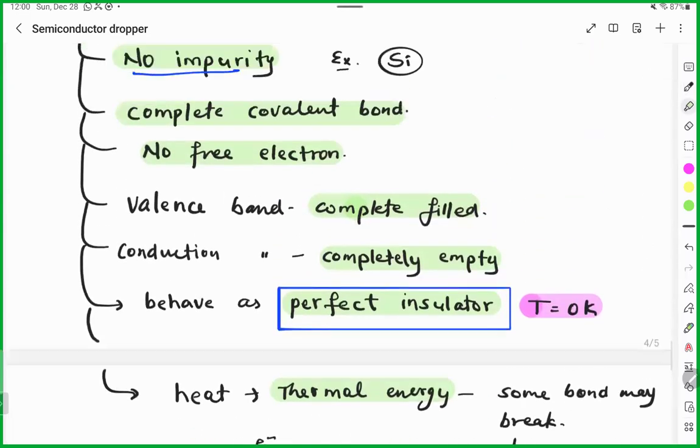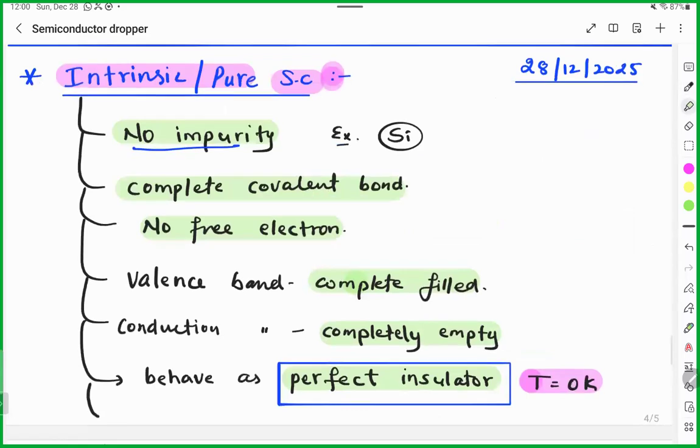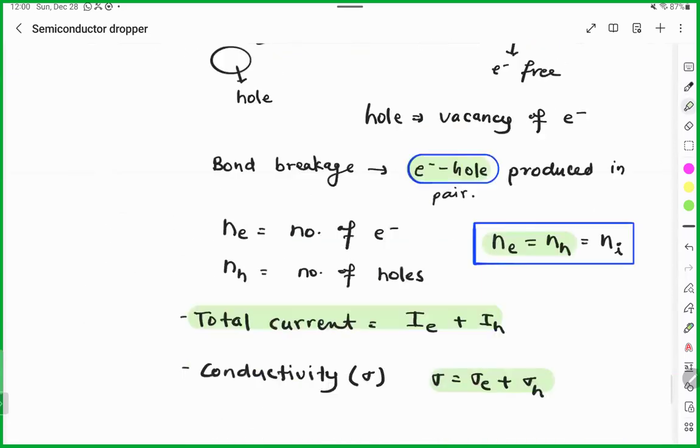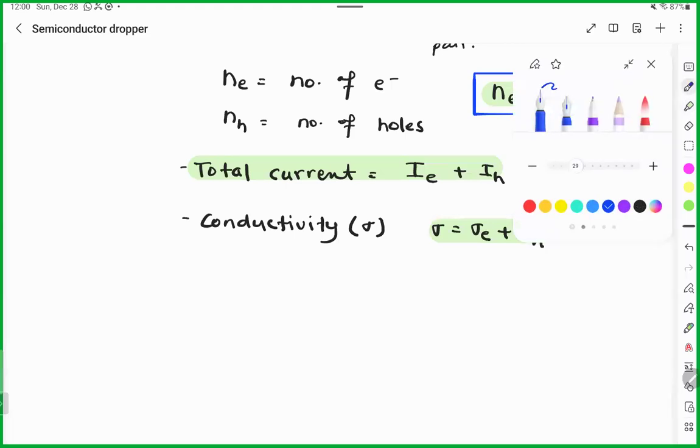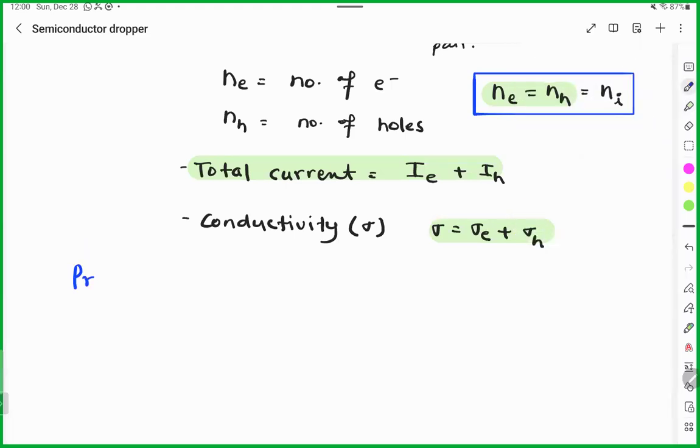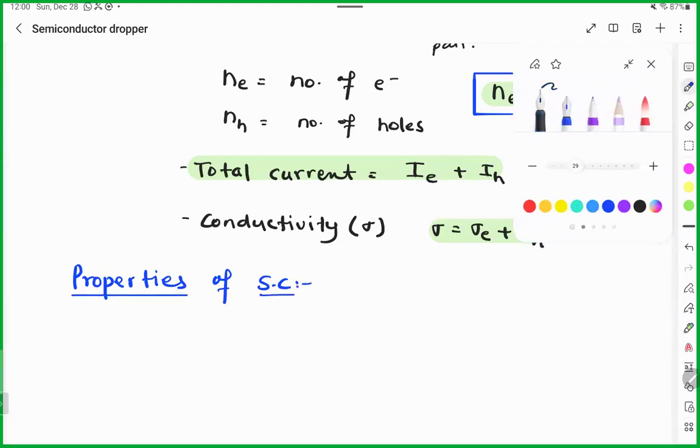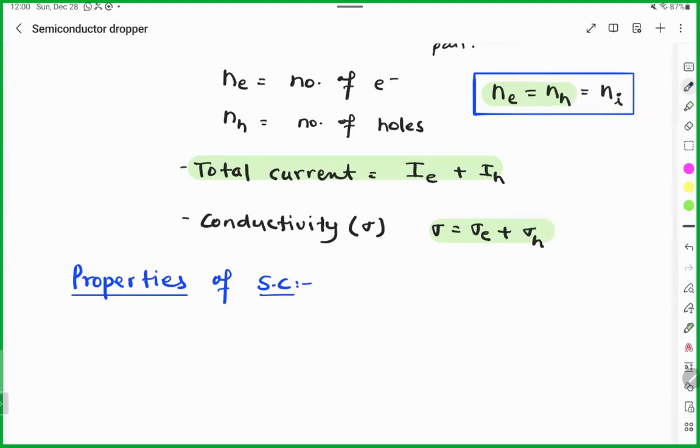So these are the things that happen in the pure semiconductor. These are the internal properties, the chemistry-wise properties of the semiconductor. When I'm talking about the properties of a semiconductor, I'm talking about internal properties, not external, because physics is more about external, but chemistry tells about the internal behavior. So you will feel like now we are doing chemistry of the semiconductor because we are considering individual atoms.